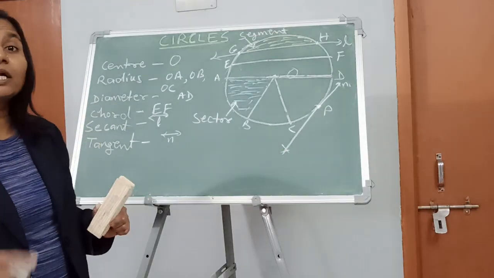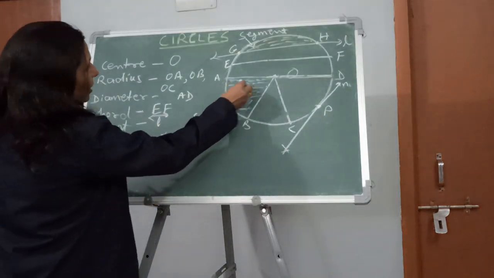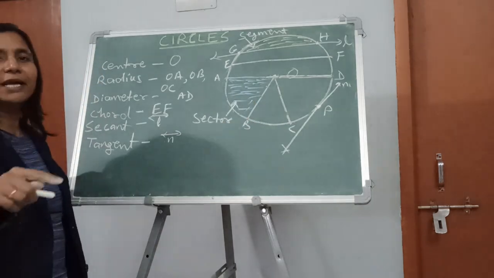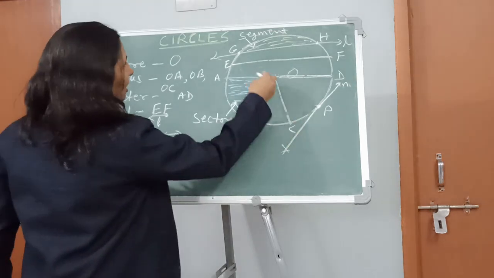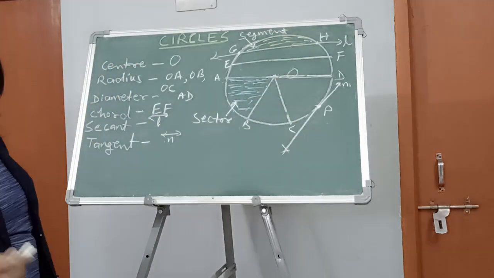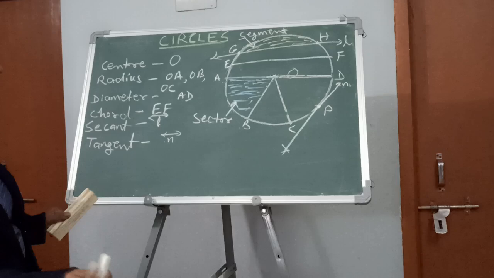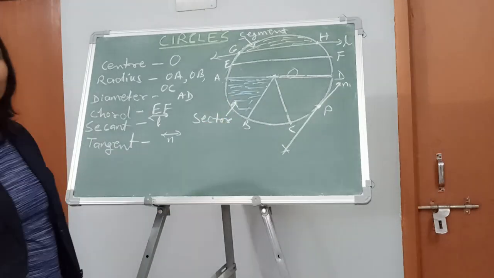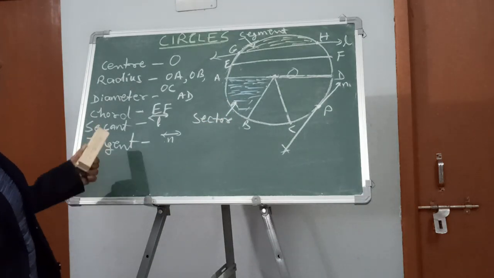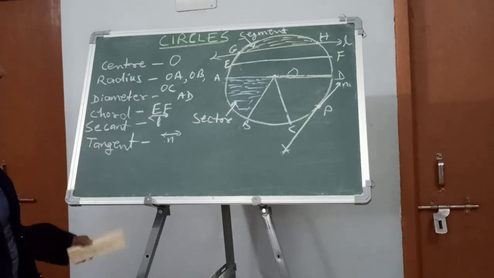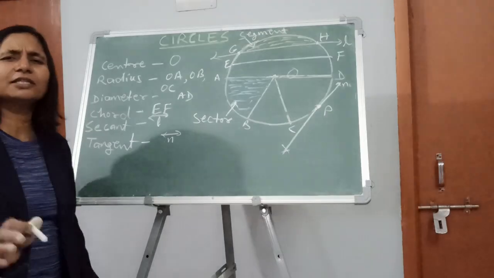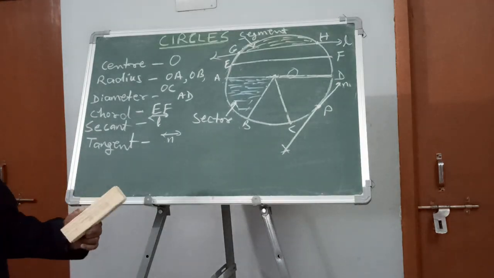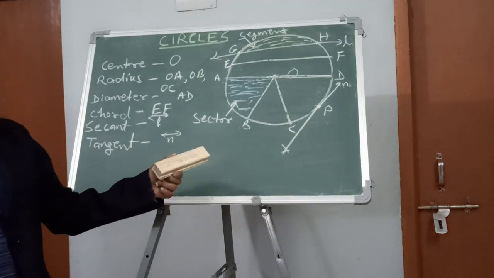Similarly, there are two sectors also. This smaller part is called the minor sector, and this other part is called the major sector. जो बड़ा वाला है वो क्या कहलाएगा? Major sector, और ये जो छोटा part है, this is called the minor sector, right? So these are the few basic concepts just related to the circle. सिर्फ basic, इसको basics से ज़्यादा we can't say anything.